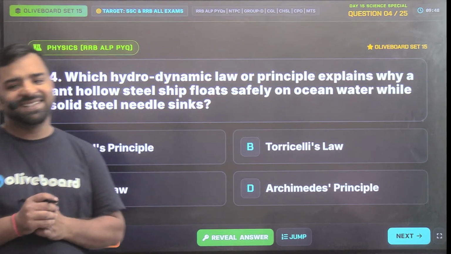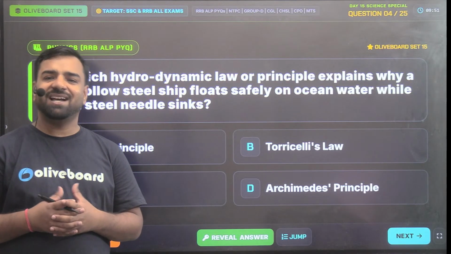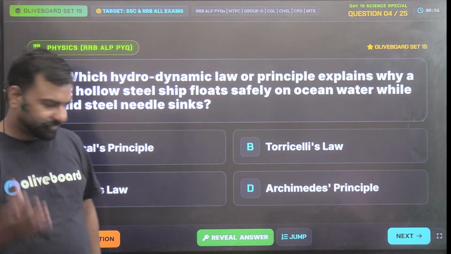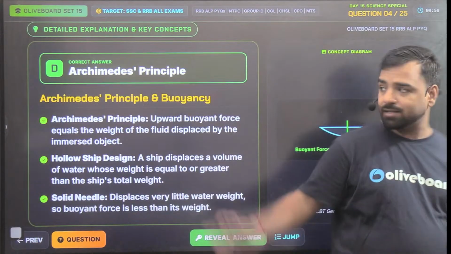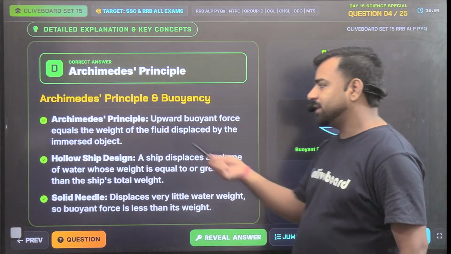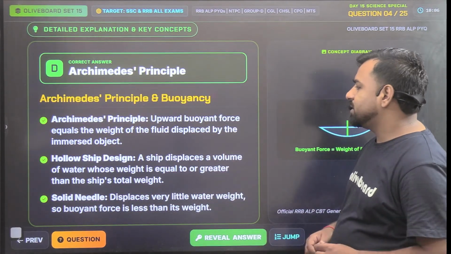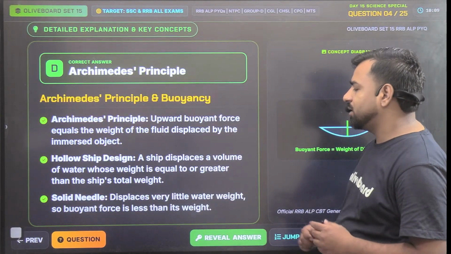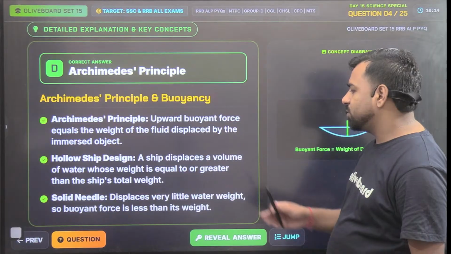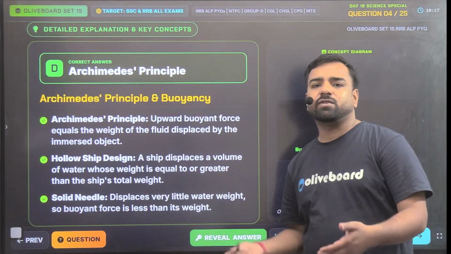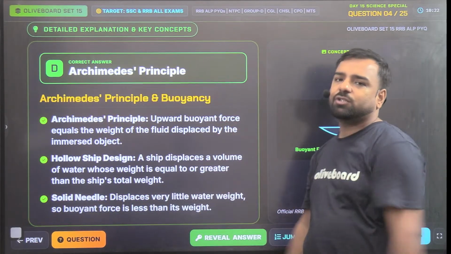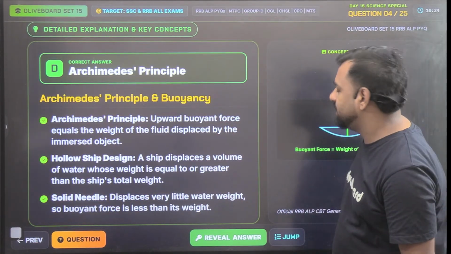So guys, this time the answer will be linked with the Archimedes principle, right? The weight of water that's displaced, yes, that's correct. That's D. Upward buoyant force equals the weight of the liquid displaced by the immersed object. A ship displaces a volume of water whose weight is equal to or greater than the ship's total weight. A solid needle displaces very little water weight, so buoyant force is very less. Buoyant force is the upward force. If the upward force is lesser, obviously the object will sink. So that's why the answer was D.